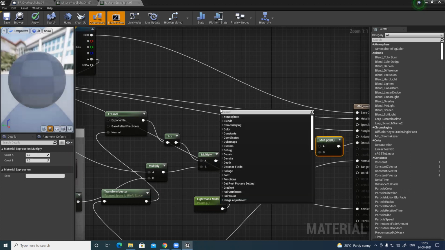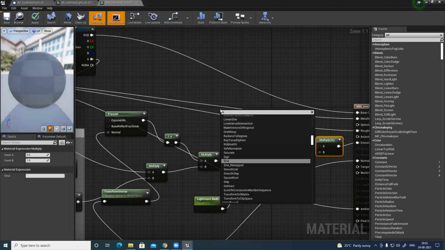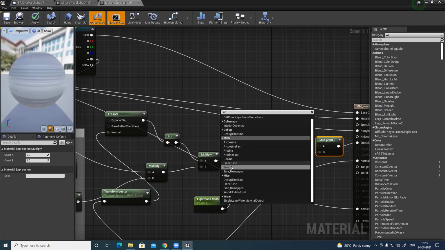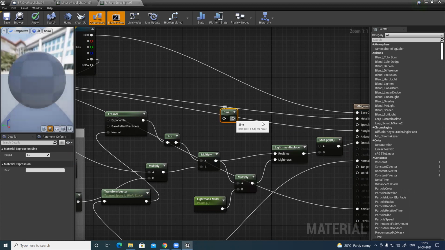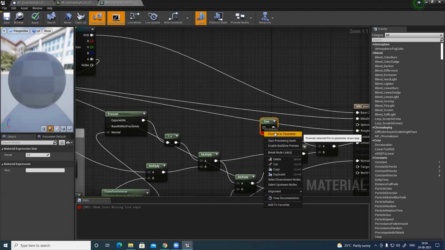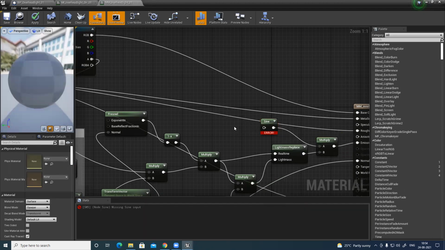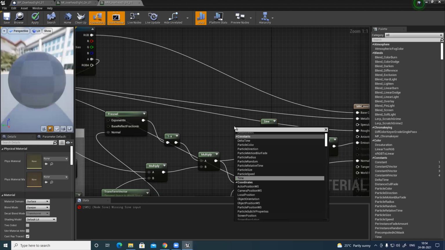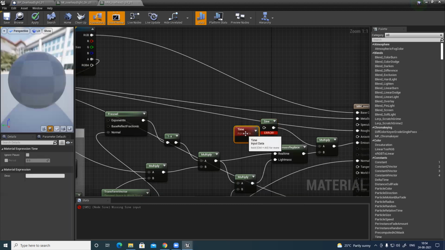So I'll add a sine. Sine is basic maths that moves from 0 to 1. And to this one, I need to add a time here. Time is like what time? Connect it here. So you can see there is no error. All errors are gone.